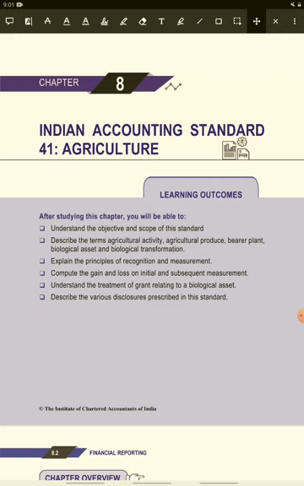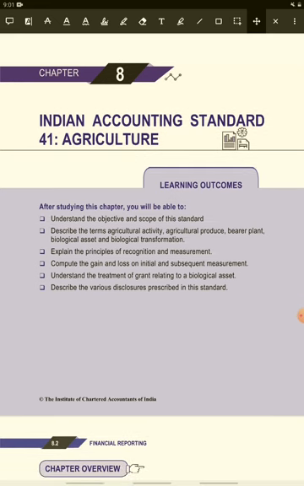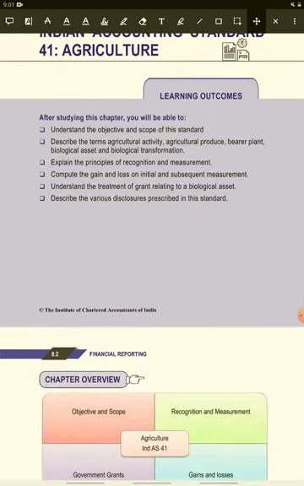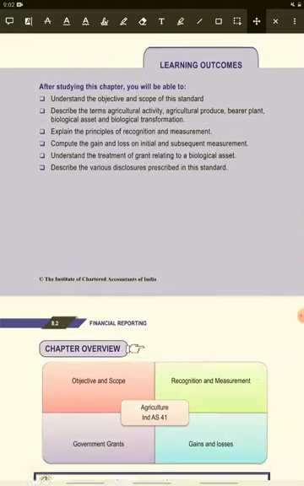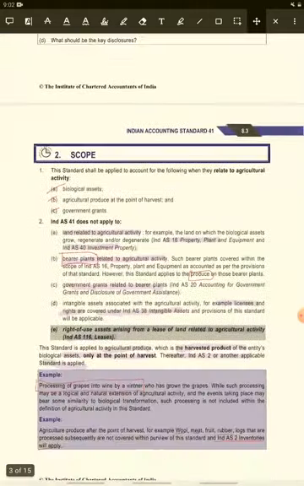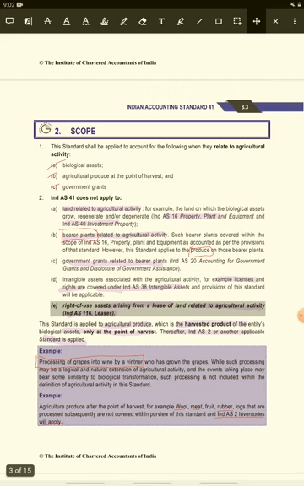Agriculture is dealt with in Ind AS 41, and in previous standards there was no separate standard providing such details as are provided in Ind AS 41. So I will try to give a quick recap of this entire Ind AS 41, in a maximum of 10 to 15 minutes. Let's start with the applicability and non-applicability of this Ind AS.